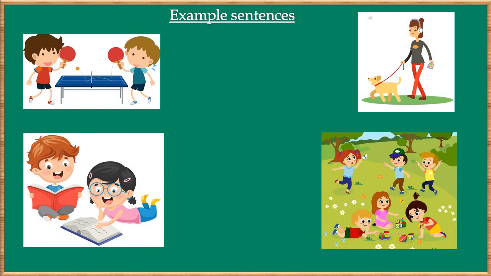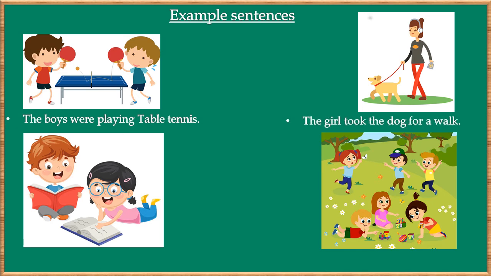Example sentences: The boys were playing table tennis. The girl took the dog for a walk. Kids are reading books. Children were playing outside.